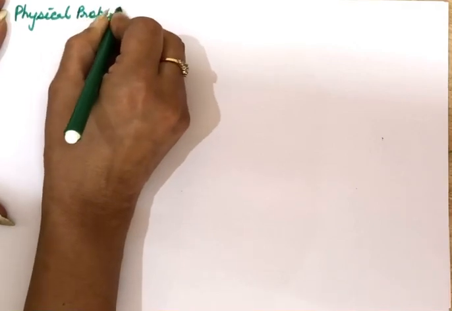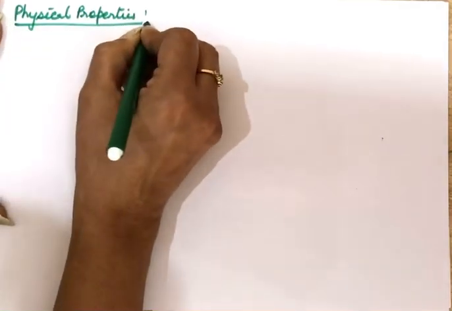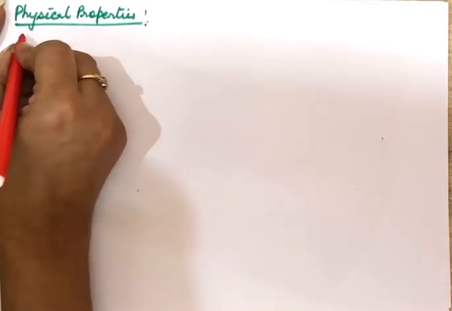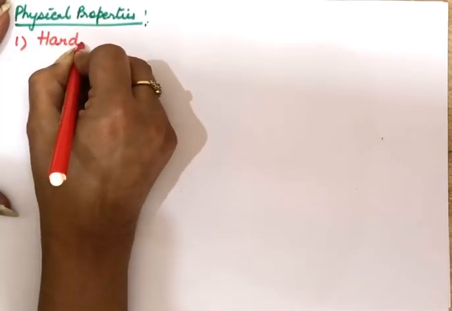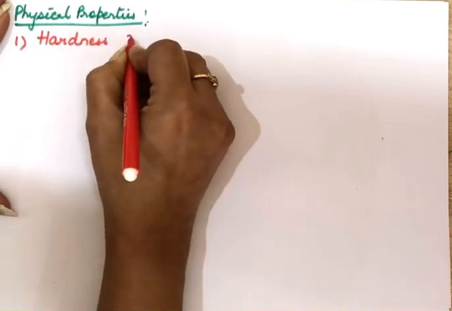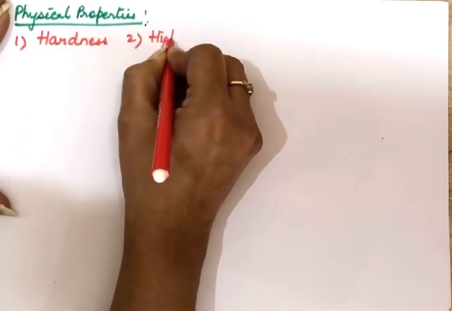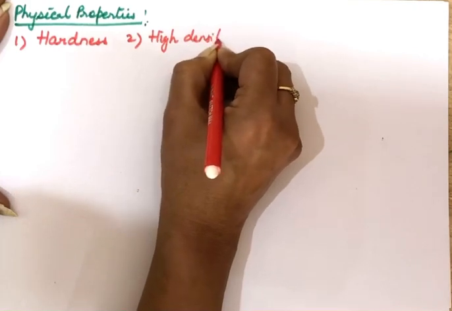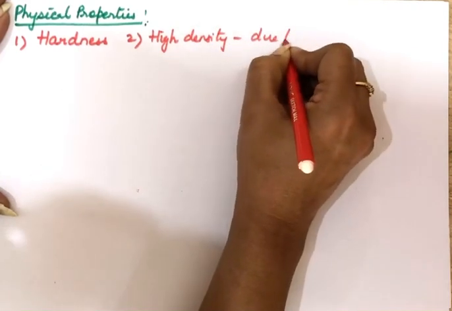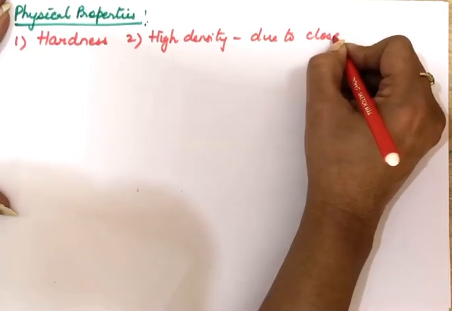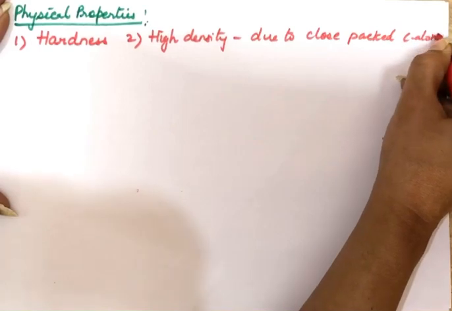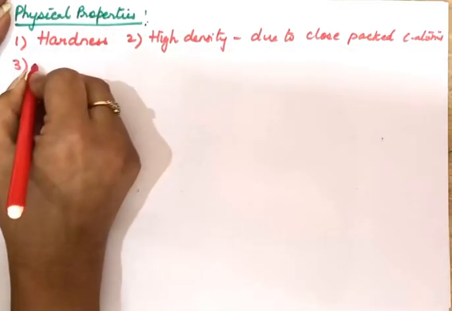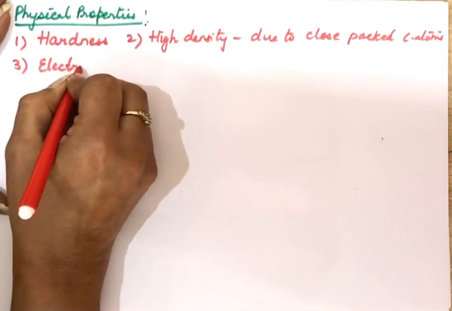Because of this 3-dimensional rigid structure, one physical property of diamond is that it is quite hard, and it has high density also, because the atoms are closely packed. Due to close packed carbon atoms, its density is quite high. The third property is electrical and thermal conductivity.